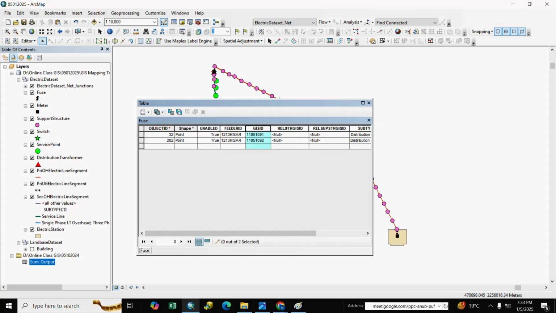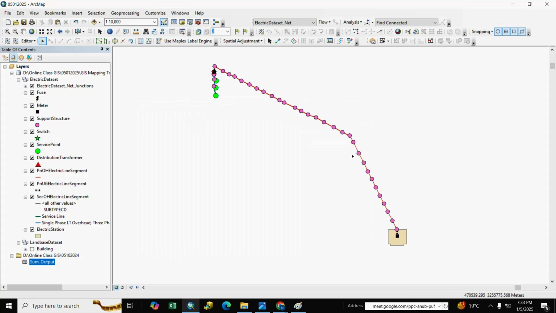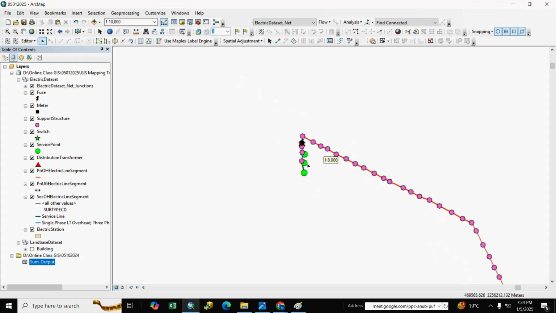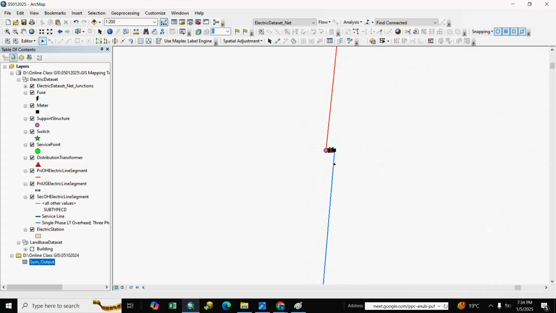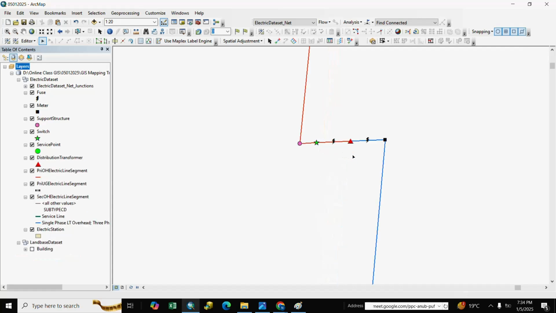Next, GIS ID is complete, and we make a relation between DTR and support structure. We make a relation of DTR, distribution transformer. Here is the distribution transformer.